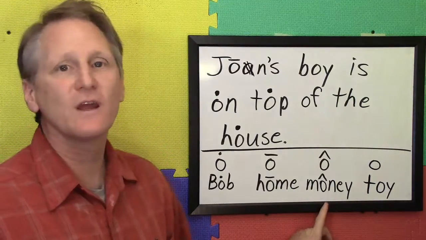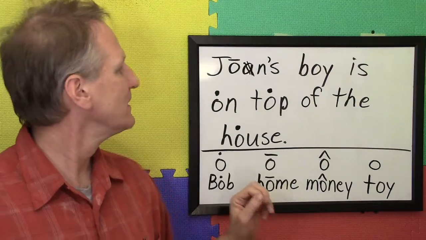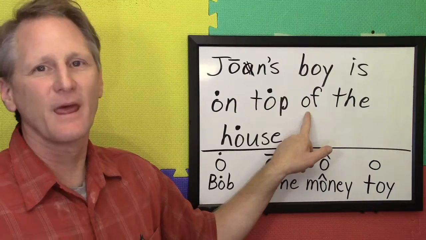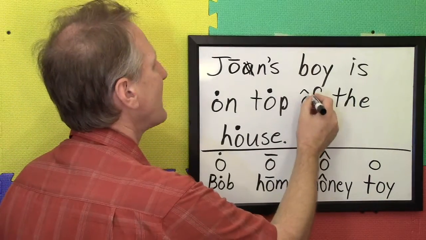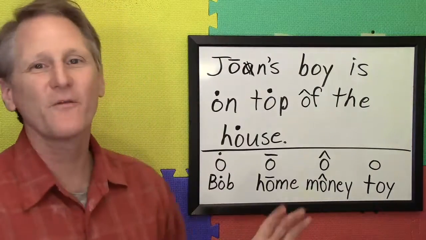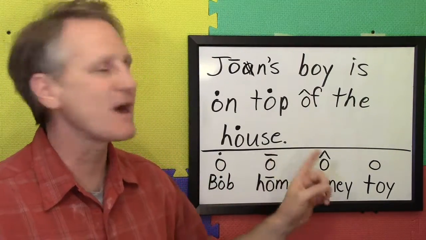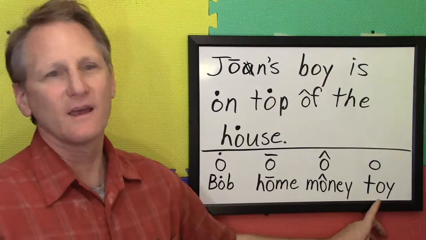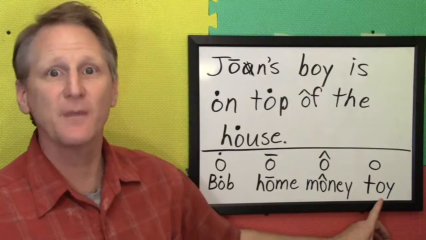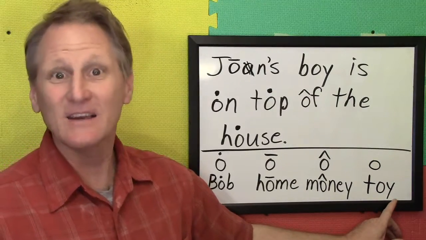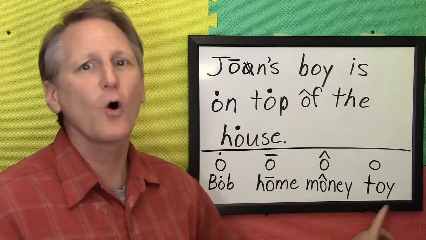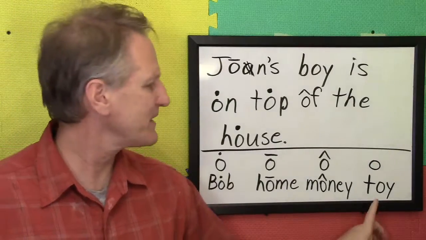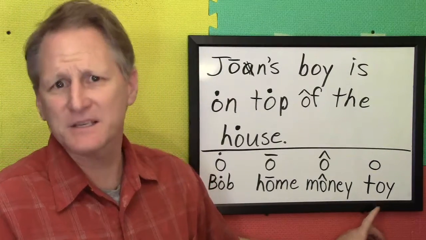Jones boy is on top of the house. Very good. Where do we hear O as in Spanish? Jones boy is on top of the house. Right here, on top of the house. Of, but we often reduce "of". Right here. Now here we have in a word like toy, it's O as if it were Spanish, followed by Y, a little bit of an E sound, toy. Okay, boy. Boy is the same thing. We don't need to mark it because it's functioning as a phonetic symbol.